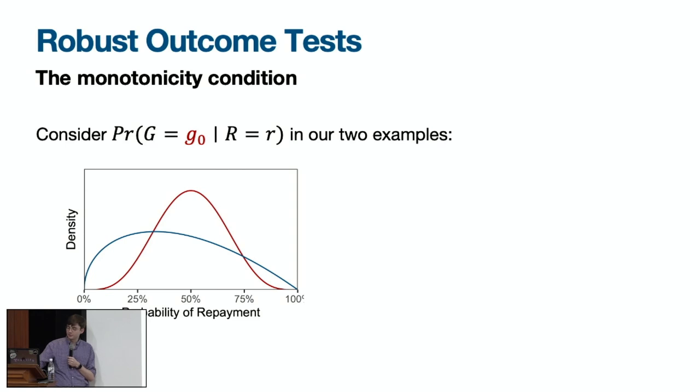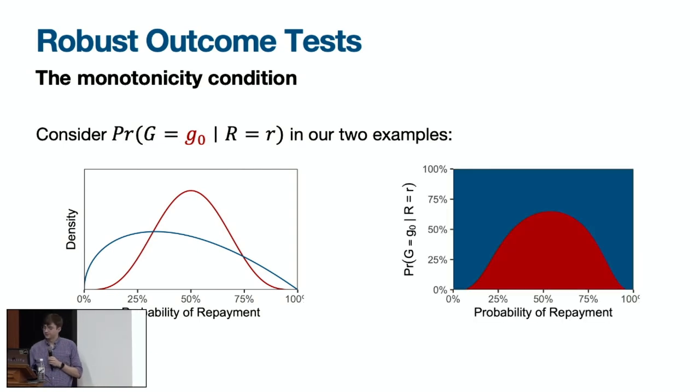In contrast, in the example where the robust outcome test failed, things looked very different. The two risk distributions had very different variances, and they crossed two times, as you can see there. In particular, this means that the problem of estimating whether someone will default is much easier for the minority group than for the majority group. So for most people in the majority group, figuring out whether or not they'll repay their loan is more or less a coin toss. They have basically a 50% probability of repaying. But for lots of people in the minority group, we know for sure either they're not going to repay or they will repay.